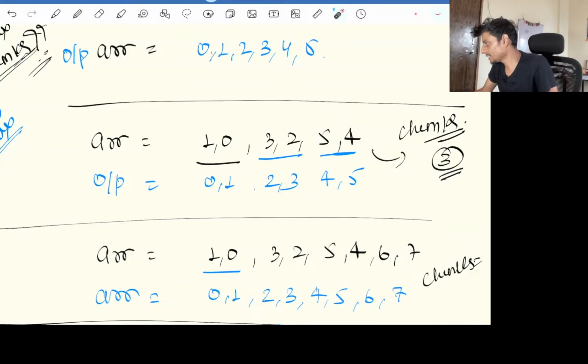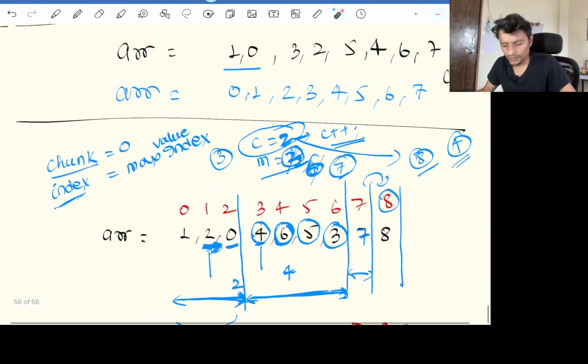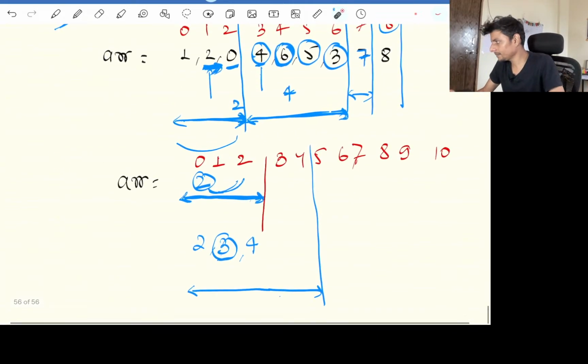I think only 2 people are there. So whosoever is there, I don't care. Is this approach making sense to you guys?